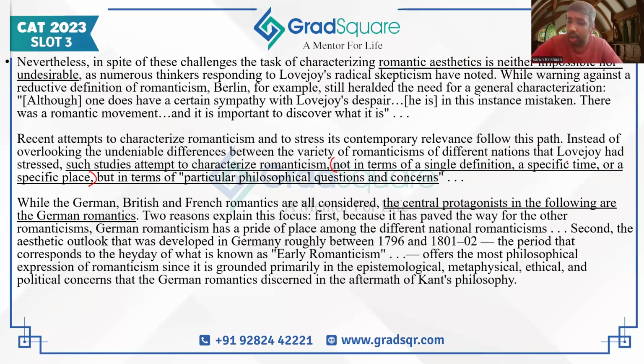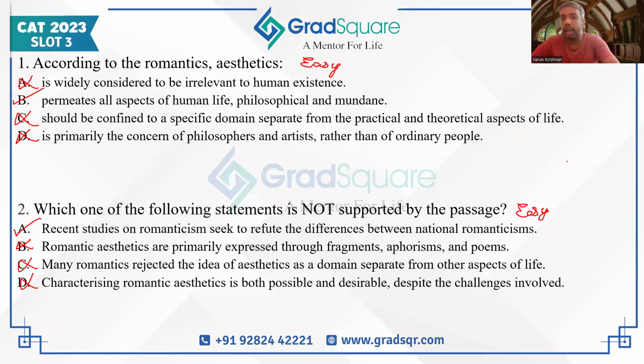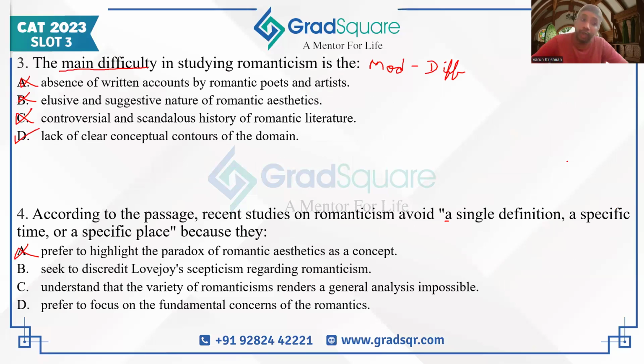But Lovejoy just stressed this. We are not trying to prove that Lovejoy is wrong. So we are saying that, okay, instead of whatever Lovejoy is stressing on, we are looking at a different thing. So it's not to discredit Lovejoy. They are accepting that there are differences between nations when it comes to romanticism. It is undeniable, as has been mentioned in that sentence. So no one is trying to discredit Lovejoy's theory. That's why B is not the correct answer.